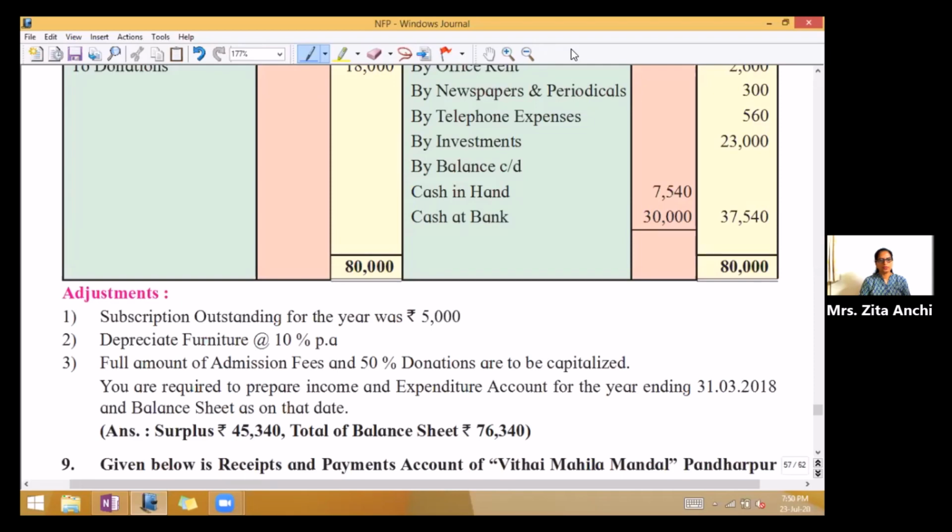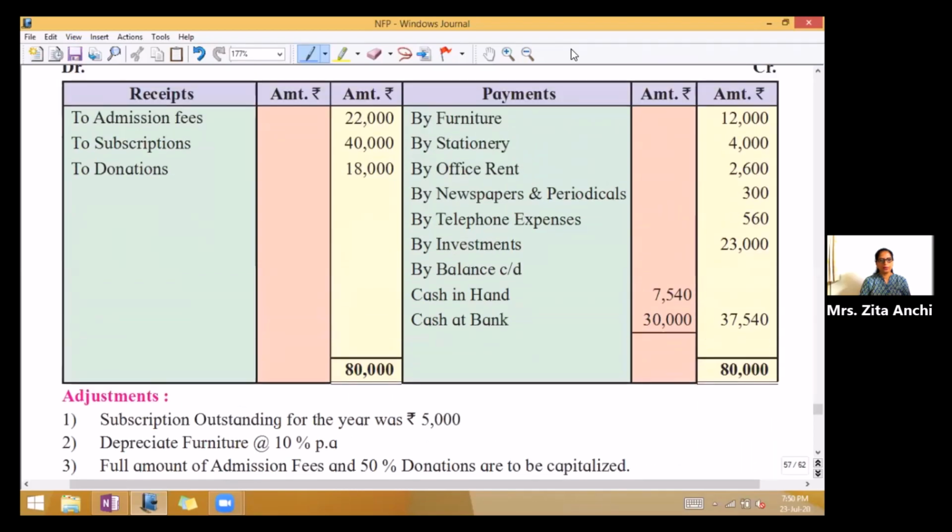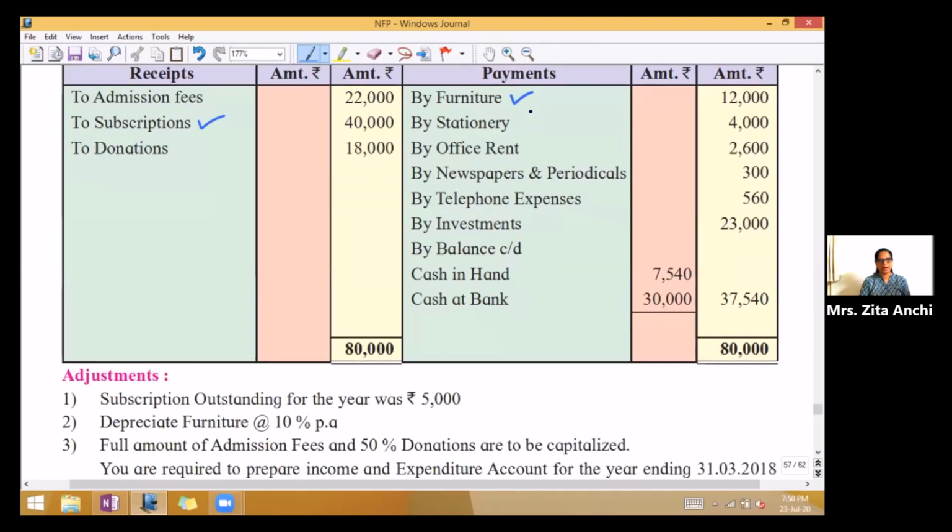The first adjustment, subscription outstanding for the year was rupees 5,000. Depreciate furniture at 10% per annum. And third one, full amount of admission fees and 50% donations are to be capitalized.